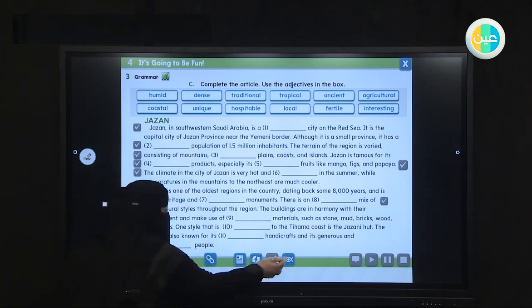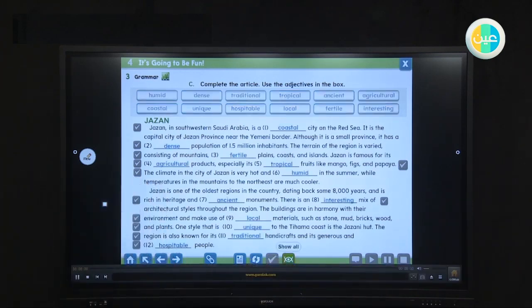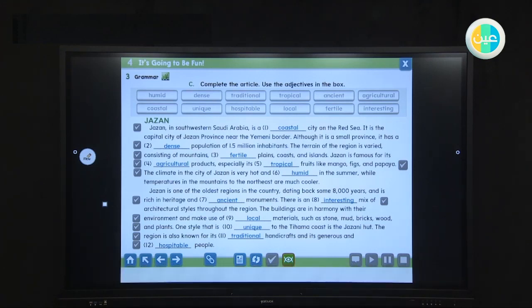Tell me. It is a coastal city on the Red Sea. It is the capital city of Jazan province near the Yemen border. Although it is a small province, it has a tiny population of 1.5 million inhabitants.